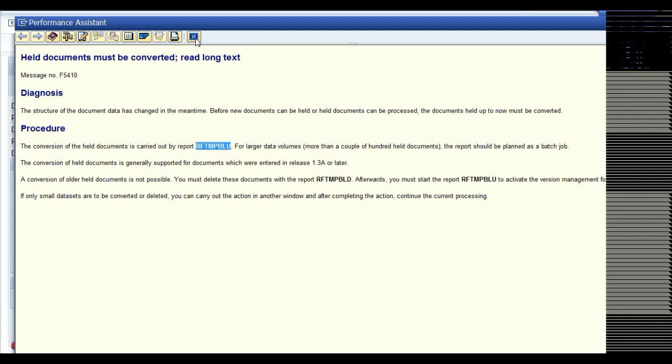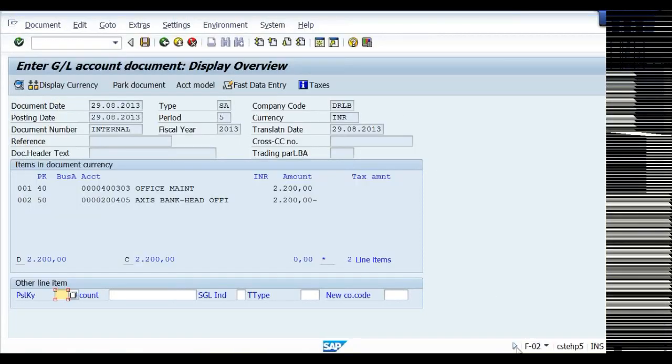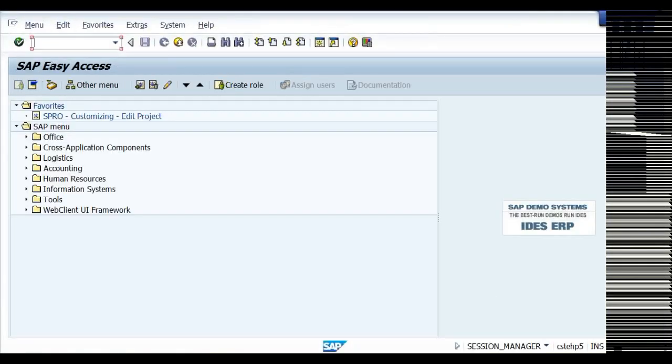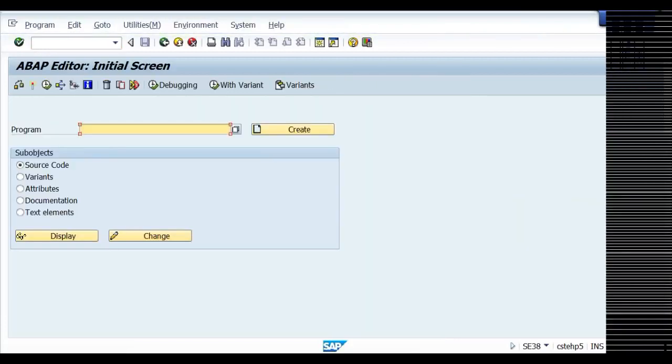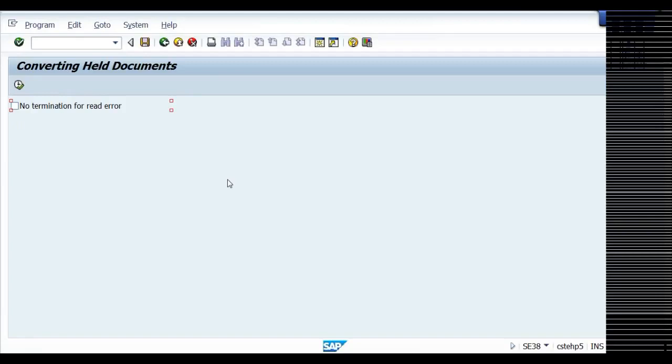Copy, go to SE38. In fact, this is a small ABAP program. RFTMPBLU is the program name. Execute. Held document successfully converted.